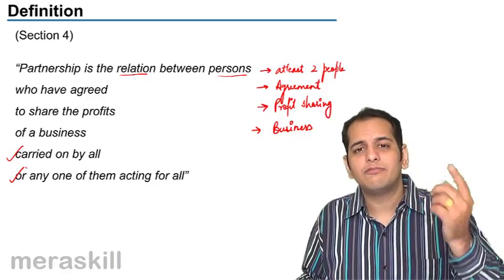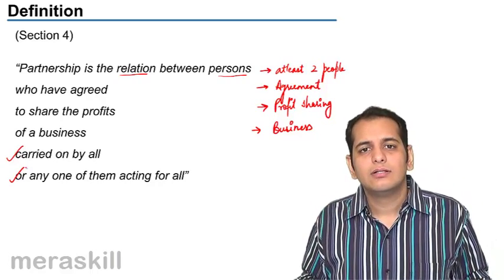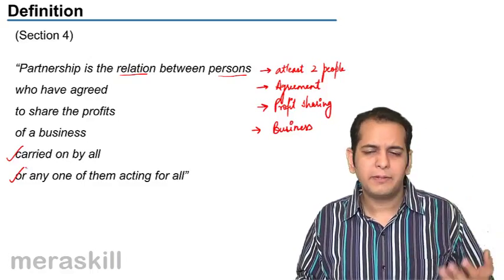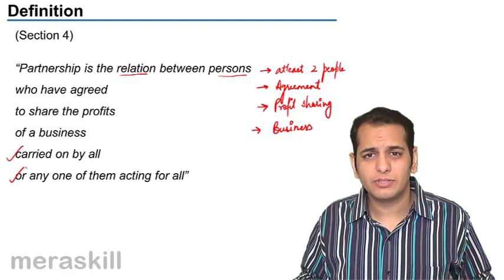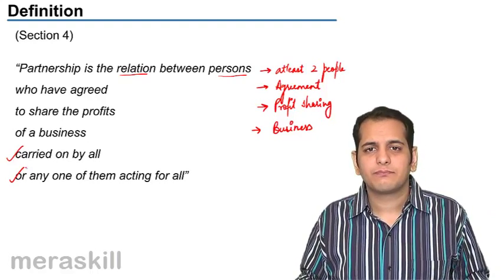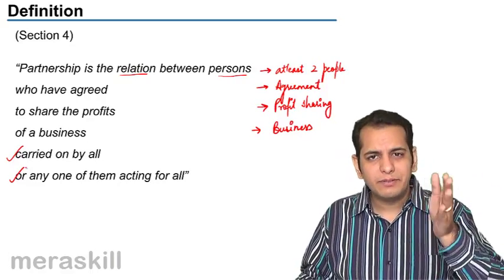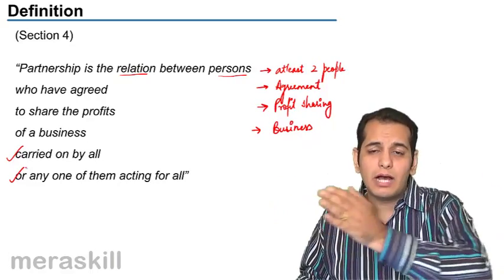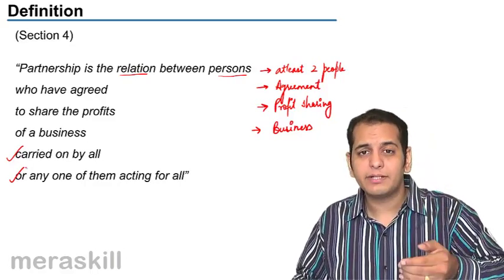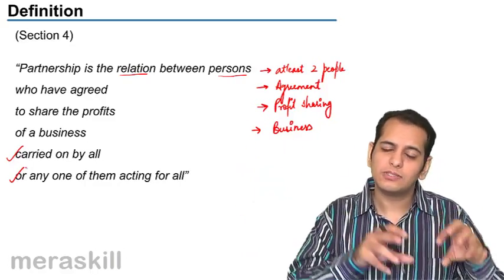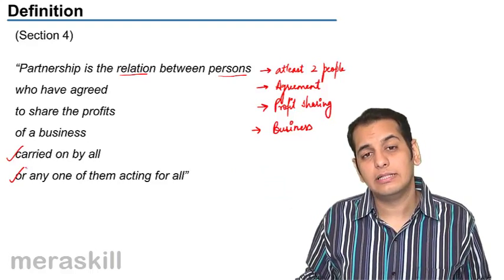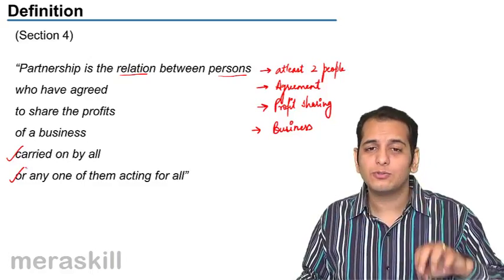So if only 1 out of the 3 is doing the business, whatever acts he does, be it purchase, sales, service, or negotiation, he does it on behalf of the other 2, and he has the ability to bind those two persons also.